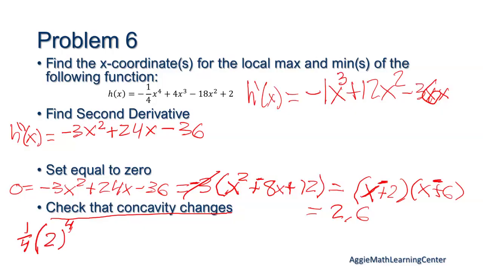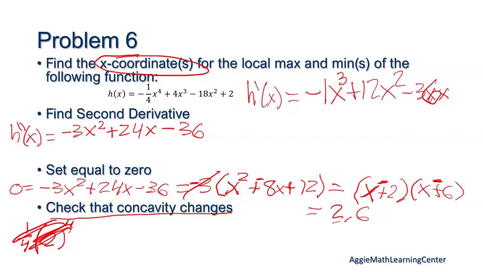Oh, it just asks for the x coordinates, so we don't actually need to do that. So one thing you can do is, what it's saying, check that the concavity changes. Because sometimes you'll have an inflection point that isn't a min or max. So sometimes what I like to do is just go a little bit to either side and make sure it changed. So is that how you guys do it in class usually? Okay, yeah, so that's if you needed the y coordinates, but we don't.